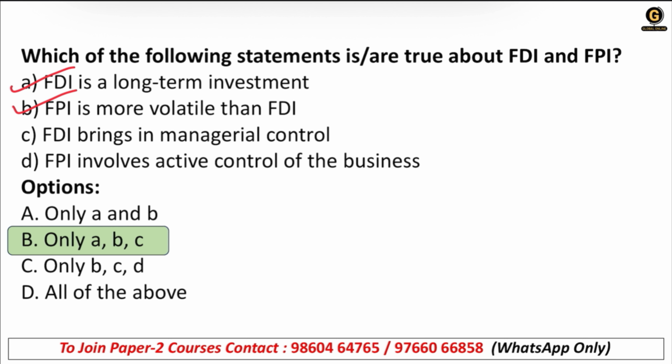A, B, and C. FDI is a long-term investment, that is correct. FPI is more volatile than FDI, that is also correct. FDI brings in managerial control, correct. FPI involves active control of a business? No, that can happen in FDI when you are establishing a manufacturing plant over there.